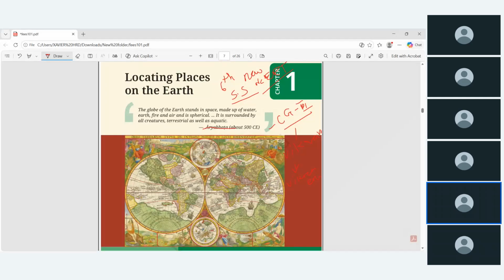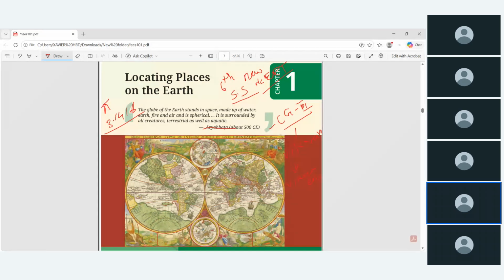He belongs to the Gupta dynasty, and he lived during the time of Chandragupta II. He was an ancient Indian mathematician as well as the best astronomer. He gave a great contribution to ancient India, like the method to calculate the square root, and the quadratic equation was given by him. He proposed the approximate value of pi, that is equal to 3.1416.